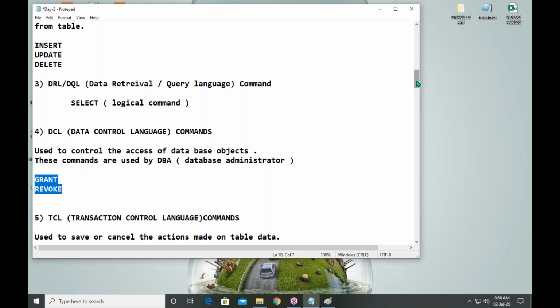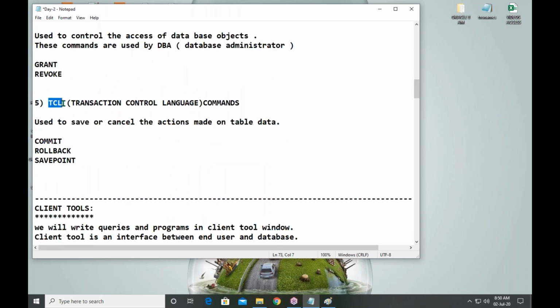And last one, transaction level commands. What is a transaction? If you withdraw money, it's a transaction. If you deposit money, it is a transaction. So what is the use of these commands? Suppose you withdraw money and you have received your money successfully.